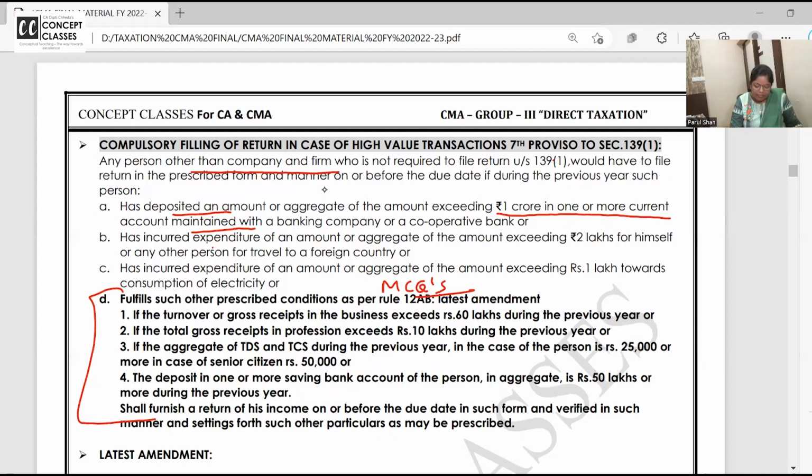Second is, if expenditure is incurred exceeding 2 lakh for foreign travel for himself or any family member. And you will say, yeah ma'am, last year we went to Thailand and Bali, we incurred 3 lakh expense, but we have not shown. So everyone knows now, the Annual Information Statement, AIS.